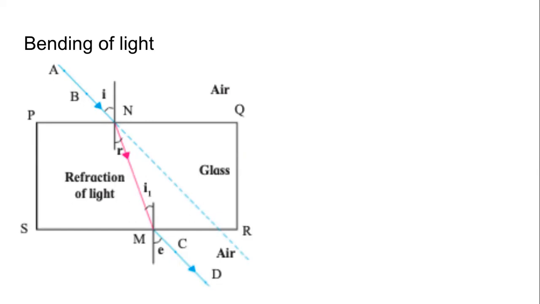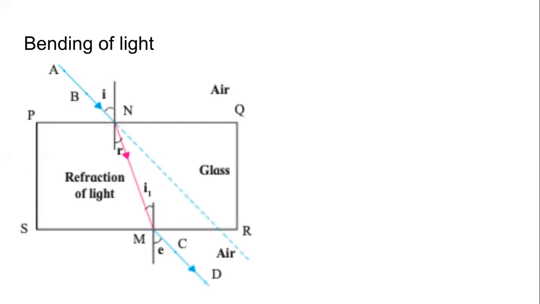And all these media have different densities. Density means how close or how far the individual particles of that substance are. You know that the density of solids is more than the density of liquids, and it is more than the density of gases. But there is an exception that we have studied in heat. The density of ice, which is solid, is less than the density of water, between 0 degrees and 4 degrees Celsius. Other than that exception, the density of solids is more than the density of liquids, and the density of liquids is more than the density of gases.